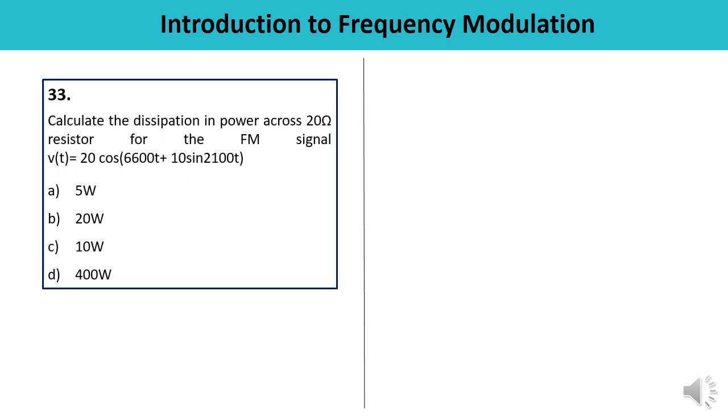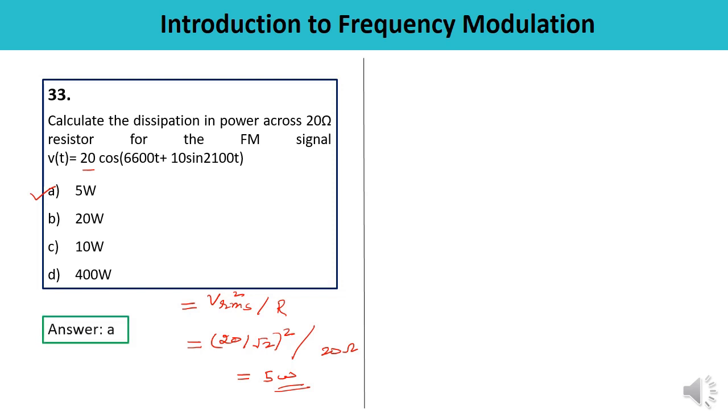Next question is, calculate the dissipation in power across a 20 ohm resistor for the FM signal that is being given over here. Resistance value is also given. So power dissipated, you can calculate, the formula is Vrms square upon R. Peak value is 20 over here. So Vrms is what? 20 upon root 2, its square upon the value of R, which is being given over here, 20 ohm. Simplify it, you will be getting 5 volt. It means the answer is A. Let us check. This is the correct one.